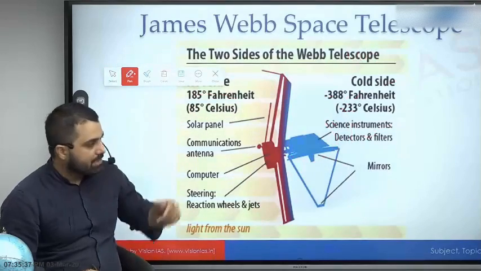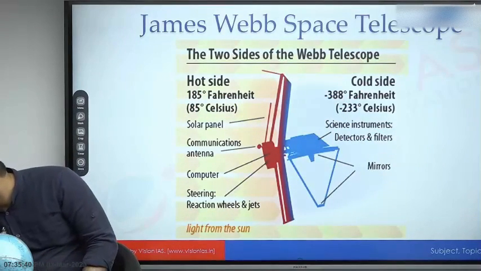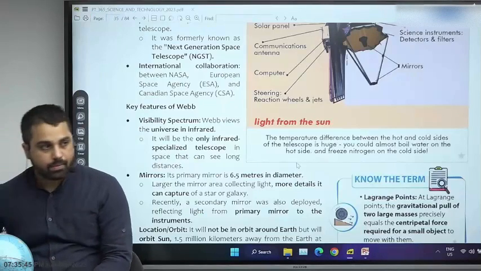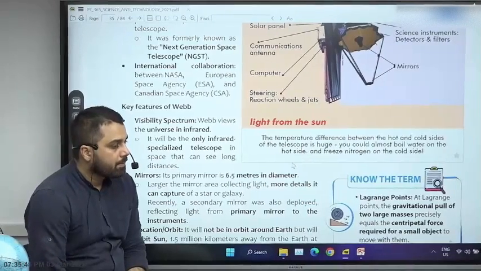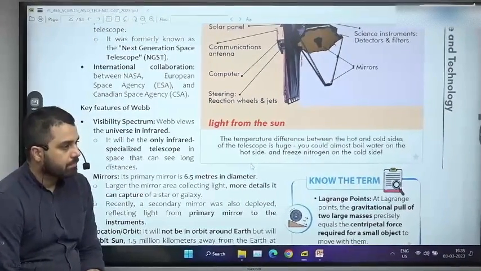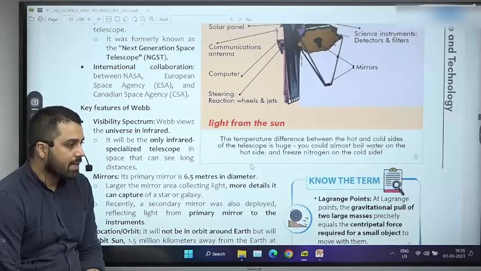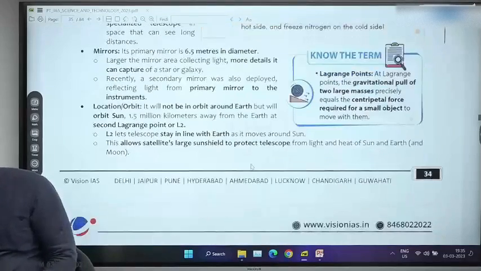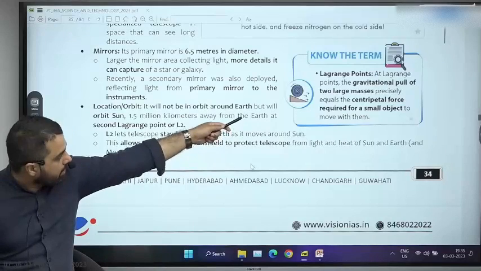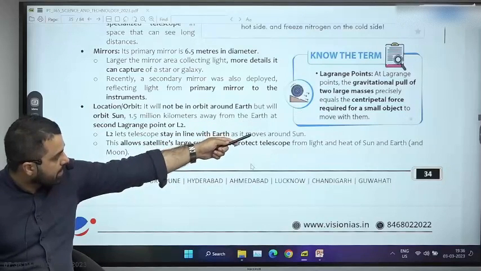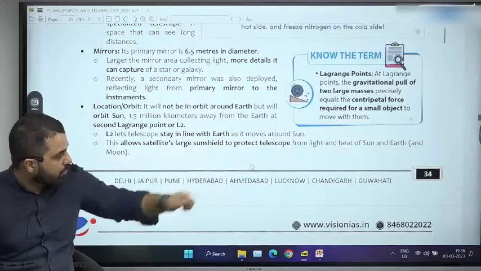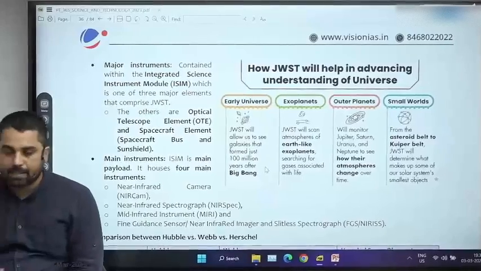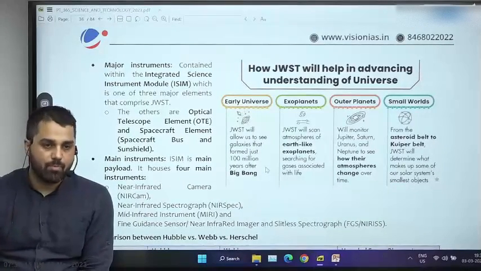So a lot of other things are also given in your material. Oldest stars and galaxies, yes. A lot of things are given here. So Lagrange points, a definition is given. At Lagrange points, the gravitational pull of two large masses precisely equals the centripetal force required for a small object to move with them. So the Aditya mission, by the way, will be placed at the L1 point.